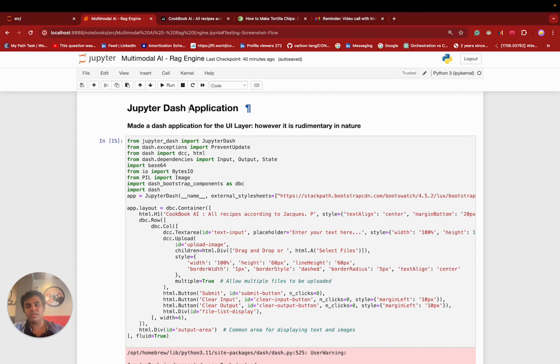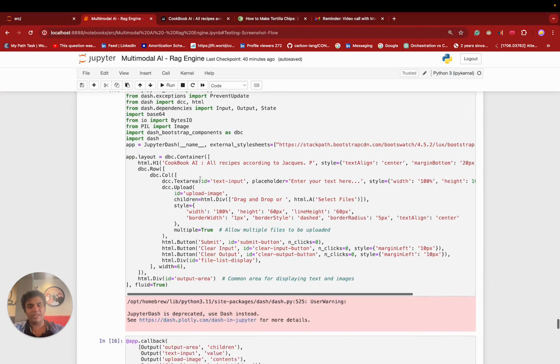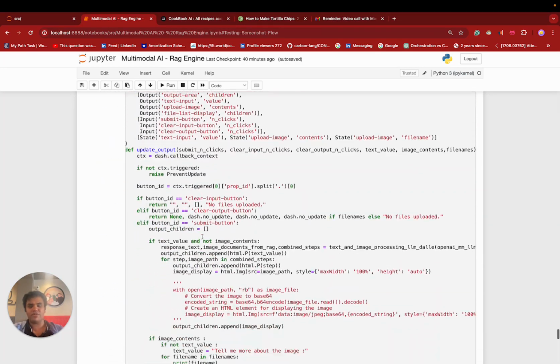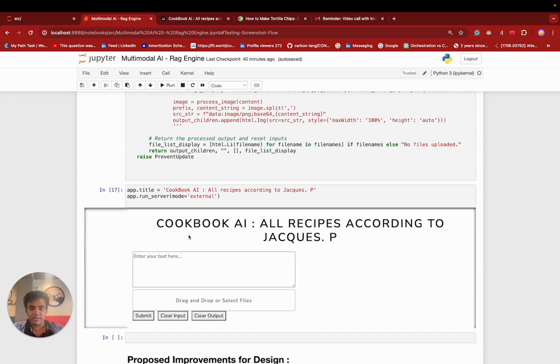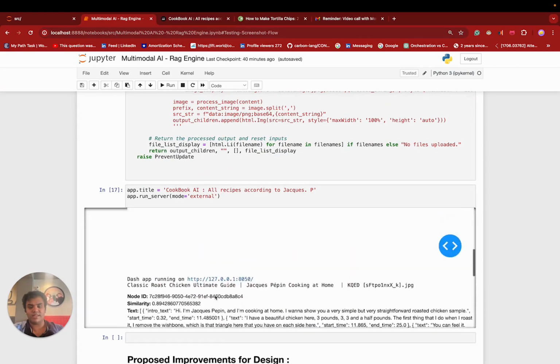Now let's talk about the UI layer. I made a Dash application with only one callback function, which is handling everything, and this is how it looks. A cookbook AI, and I can just enter my text, I can drop images, and I can submit certain things there.